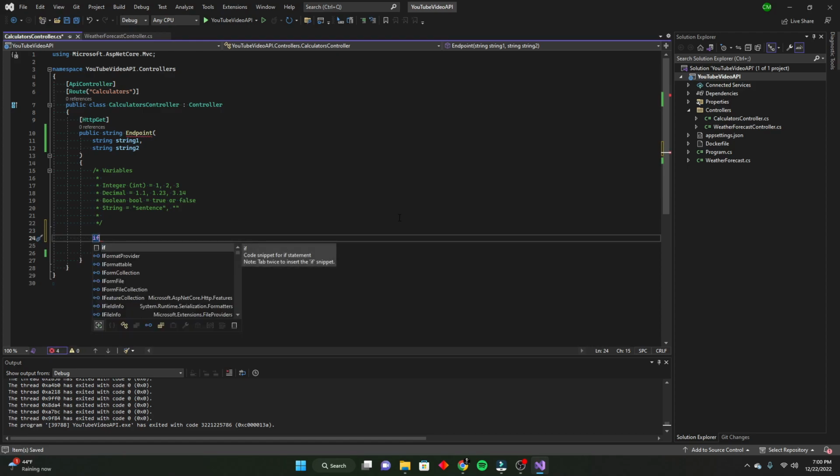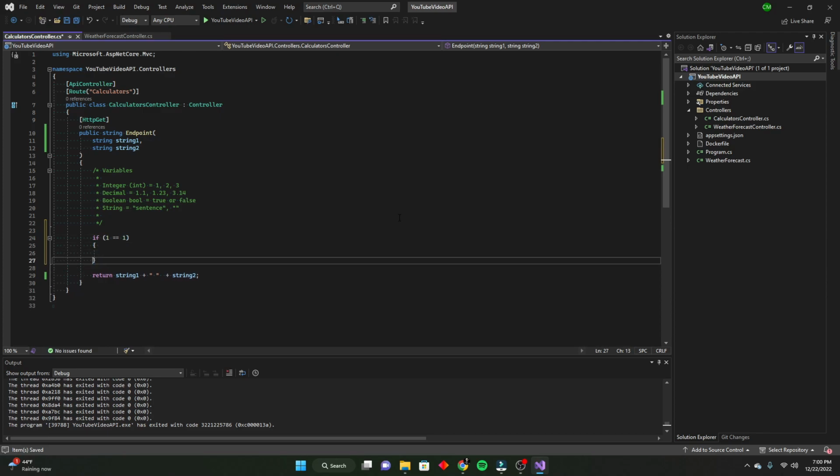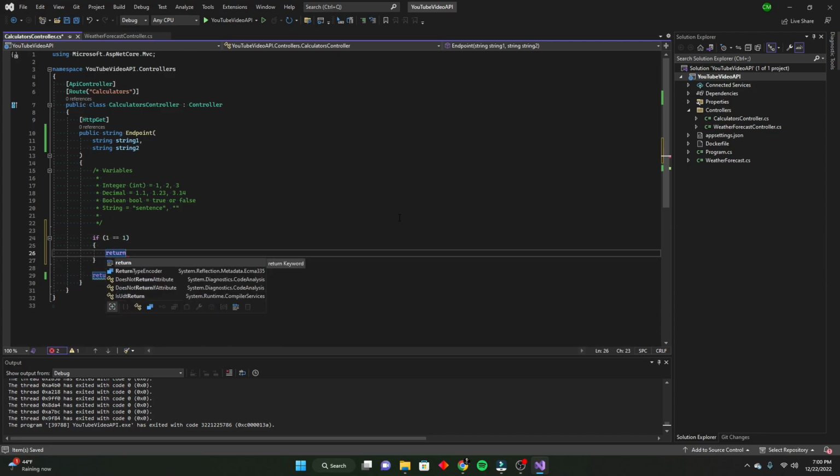Haha, shocker. And then inside those parentheses, you want to check to see if a certain statement is true. So in this case, I'm going to say if 1 equals 1, then I want to return, let's do a string, 1 equals 1.